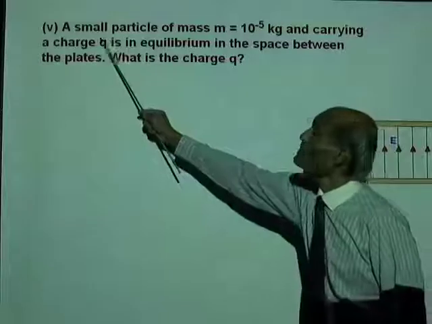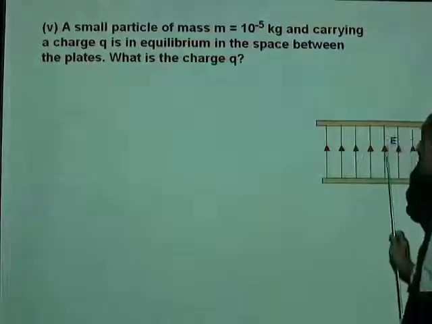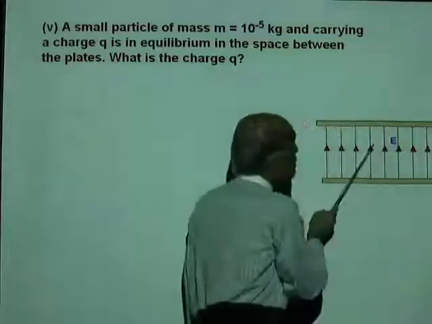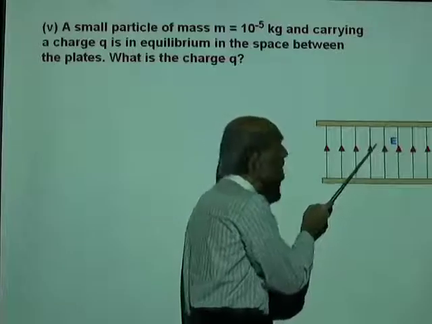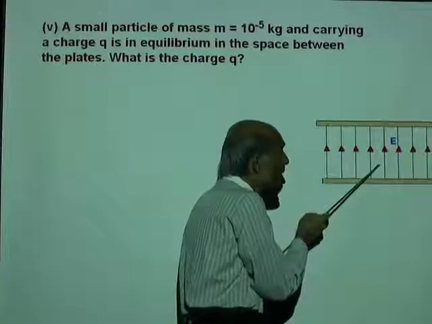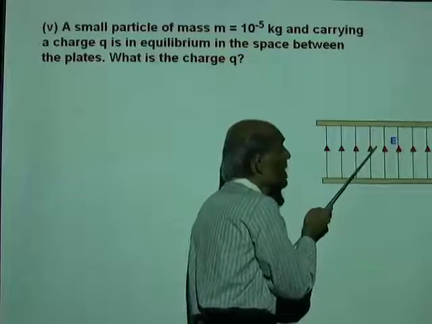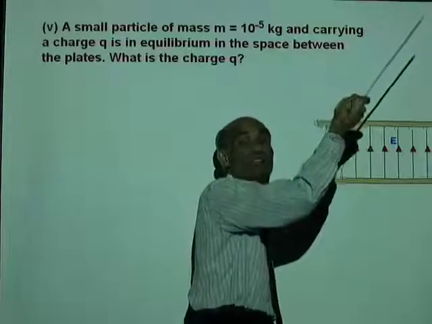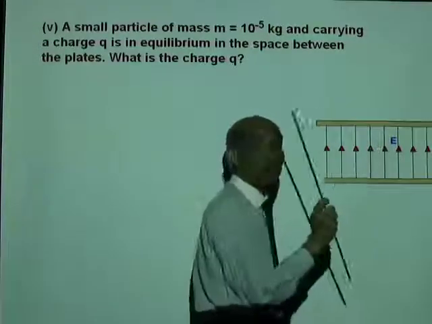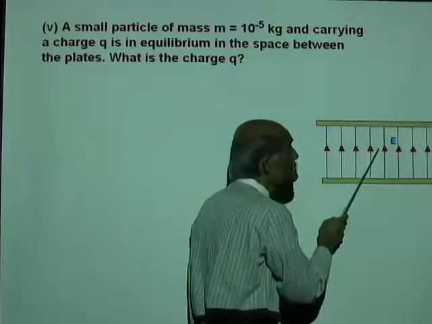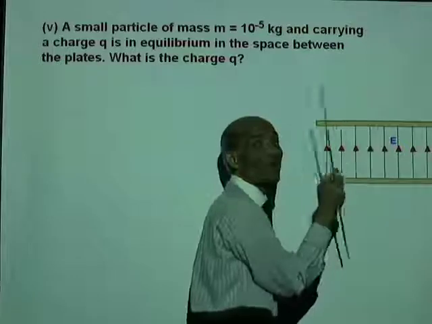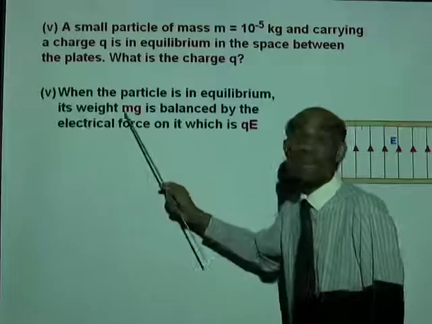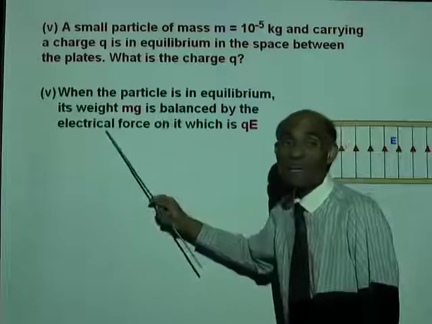We have an object that carries a charge Q is in equilibrium in the space. What does that mean? If the object carrying a charge has to be in equilibrium, then the weight of the object acting vertically down must be balanced by the electrical force that must be acting up. So obviously it is a positive charge, because only a positive charge experiences a force in the direction of the field. When the particle is in equilibrium, its weight mg is balanced by the electrical force.